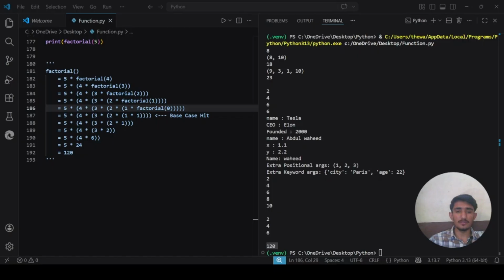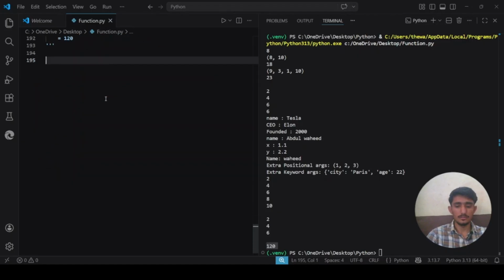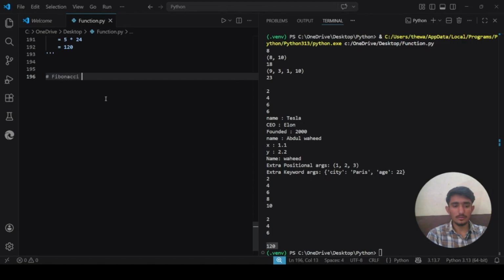Okay, so up next we will talk about the Fibonacci sequence.